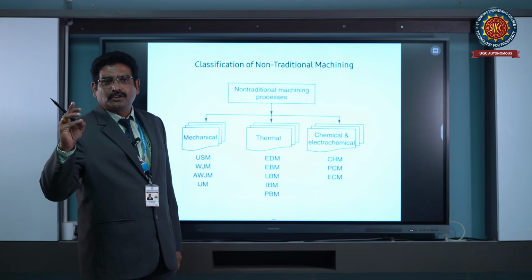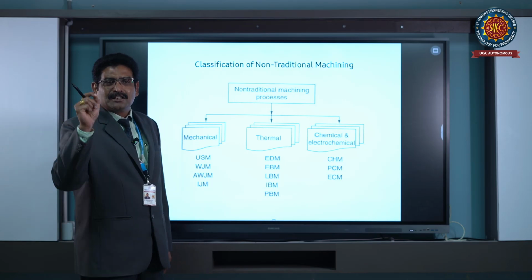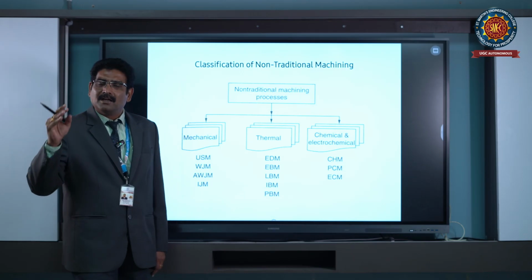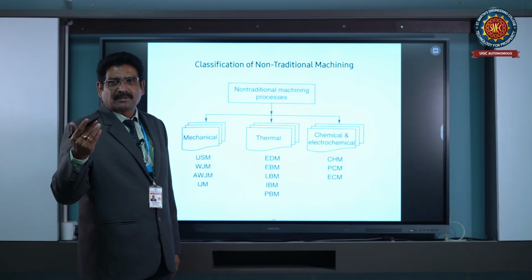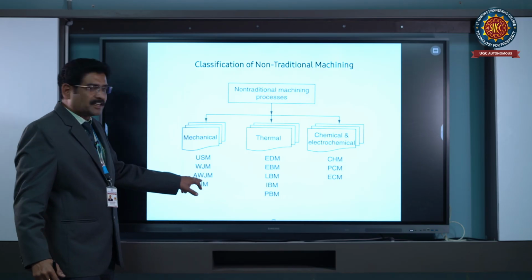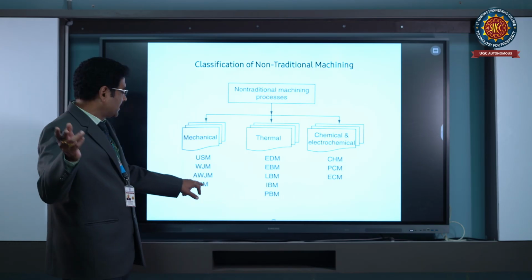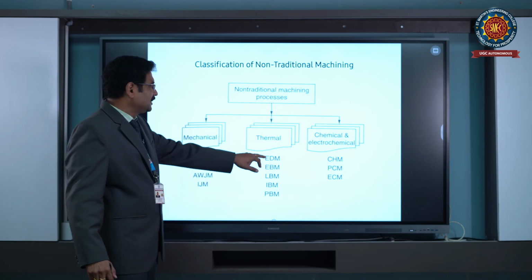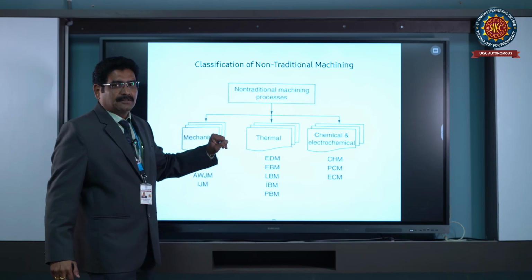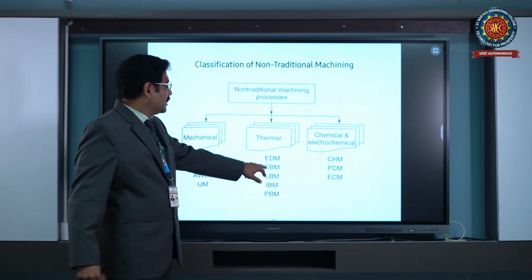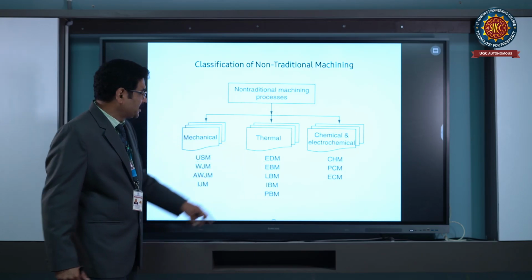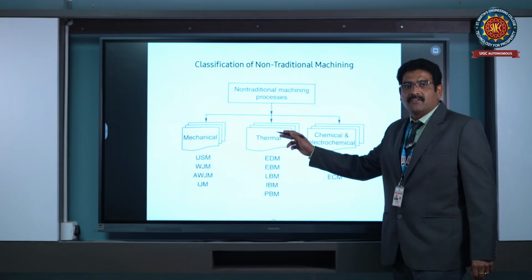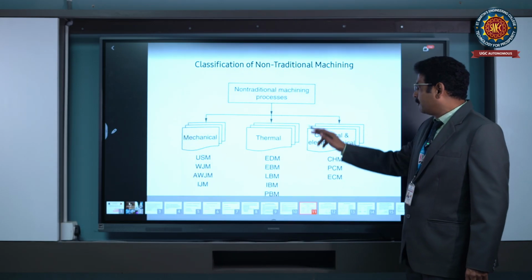This deals with abrasive particles, that means small grains: silicon carbide, boron carbide, aluminum oxide, diamond dust. These are all different types of abrasives, mixed with water or mixed with air. Air will be used for machining here. Whereas coming to thermal energy, there is electric discharge machining, discharge of electrics. Next, electron beam machining, laser beam machining, ion beam machining, and plasma beam machining. These are all different types of formats available in thermal machining.